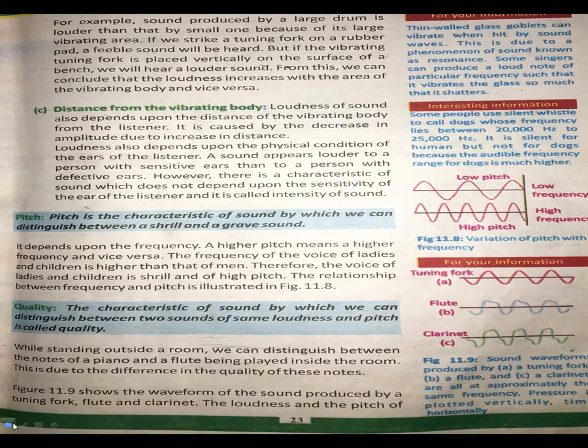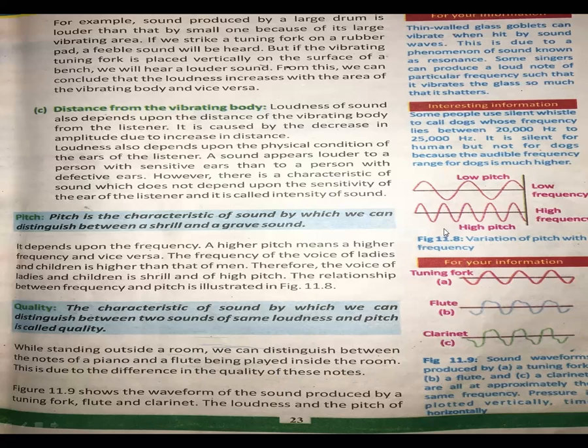In one room, someone is playing the piano, and in another room, someone is playing the flute. So you can easily distinguish that this is the voice of the piano and this is the voice of the flute. The reason is the difference in the quality of these notes, because their notes are different. That's why you can distinguish the quality of these two instruments. So the piano voice can be easily recognized and the flute voice can easily be recognized.